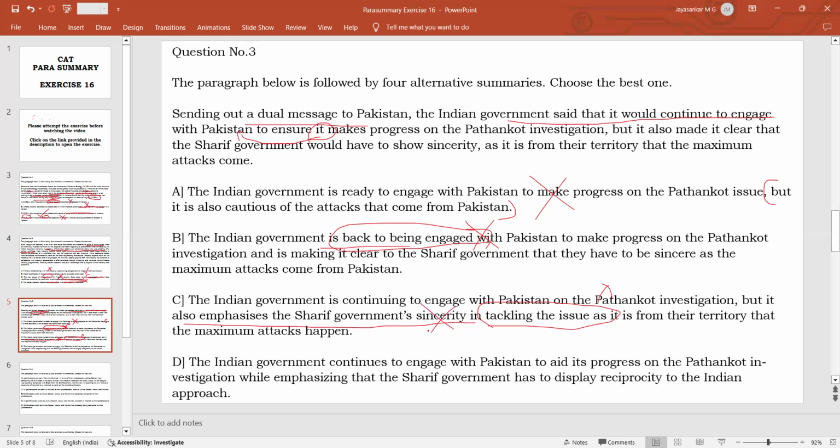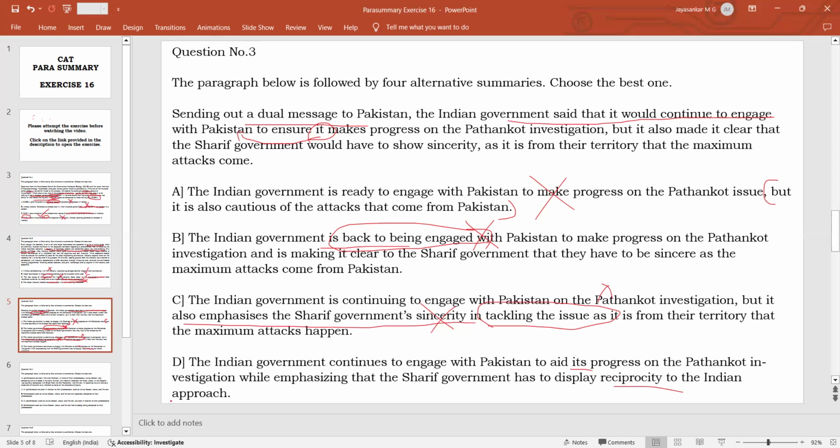Since we have eliminated the other three options, obviously the last option will be our answer. The Indian government continues to engage with Pakistan to aid its progress on the Pathankot investigation. Correct. Its progress means Pakistan's progress. So Pakistan has to progress in the Pathankot investigation, for which India is cooperating, while emphasizing that the Sharif government has to display reciprocity to the Indian approach. What is reciprocity? When you show sincerity to engage with Pakistan, Pakistan also should show sincerity in engaging with India in whatever problems we have. So that is why the Sharif government has to display reciprocity to the Indian approach.